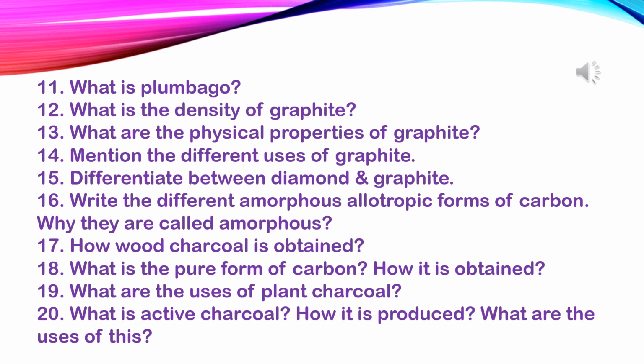Question number 18. What is the pure form of carbon? How is it obtained? Sugar charcoal is the pure form of carbon. By the destructive distillation of sugar or by the addition of concentrated sulfuric acid to sugar, this charcoal is obtained. That means sugar charcoal is obtained. You have to give the equation over here, that is C12H22O11 plus H2SO4 gives 12C plus 11H2O plus H2SO4.